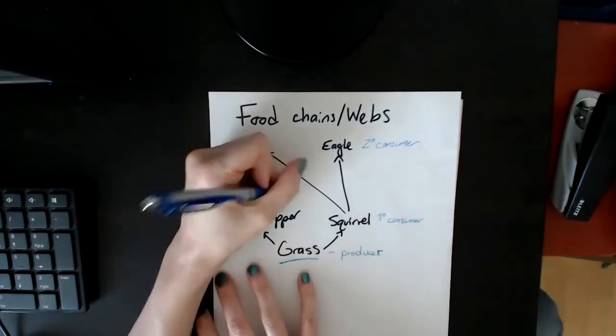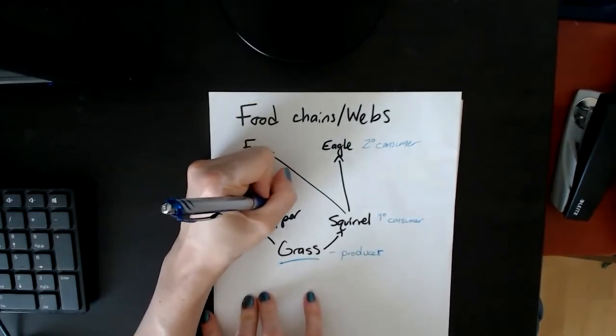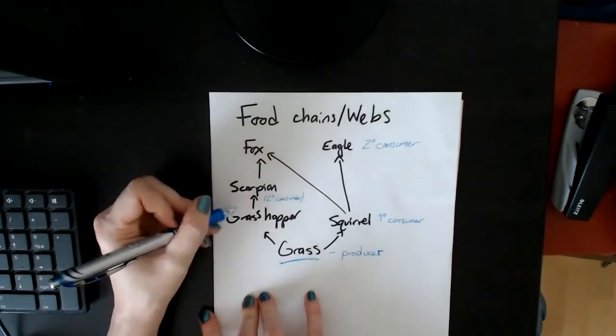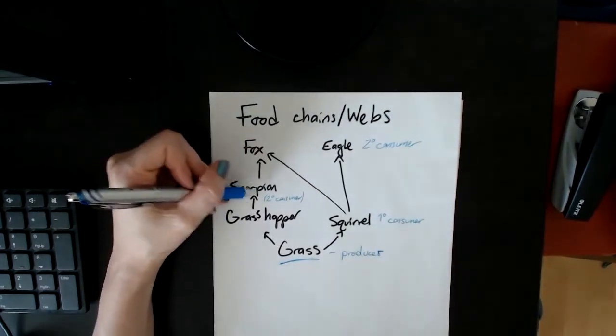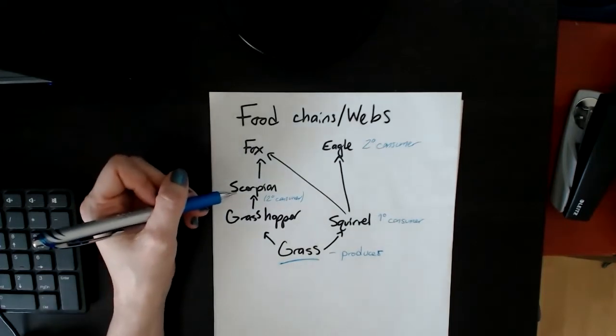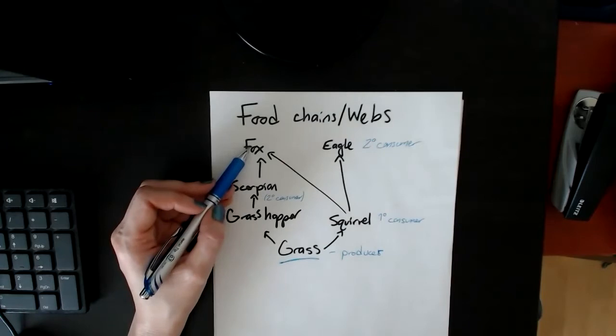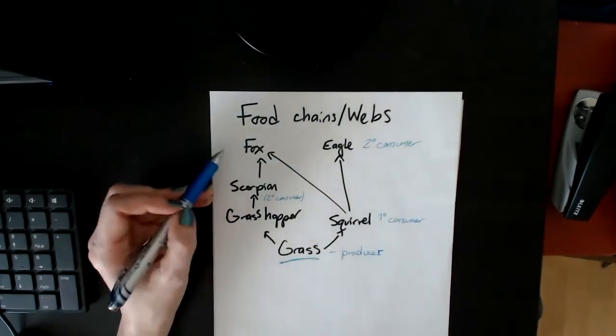as would the scorpion. Right, this one's also a secondary consumer. Now, what about the fox? Because the fox eats a scorpion, which is a secondary, that would make it a tertiary. Usually we don't call those, but anyway, it would be a tertiary consumer, but it also eats a squirrel. So what is it? It's actually both. It is a secondary and a tertiary consumer.